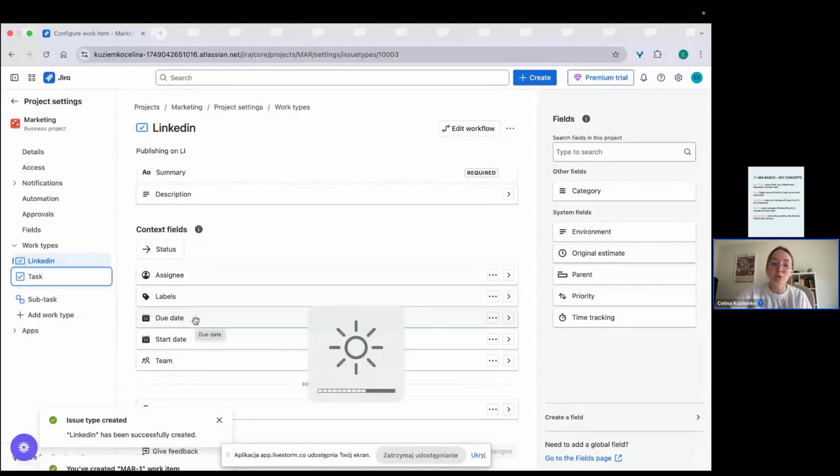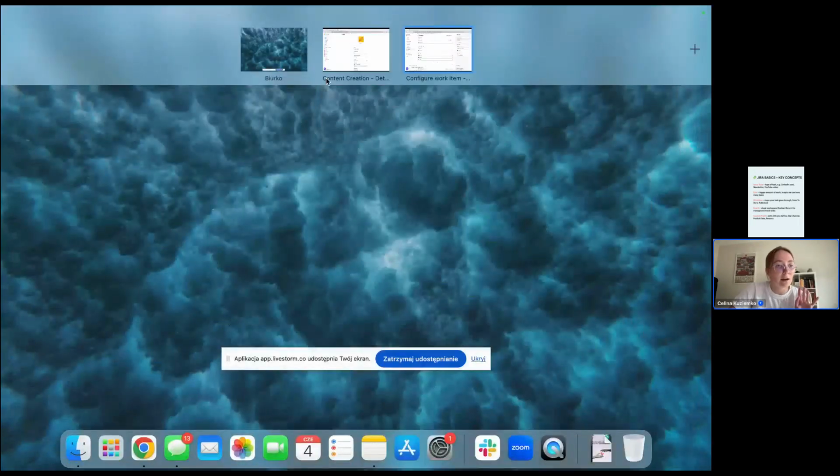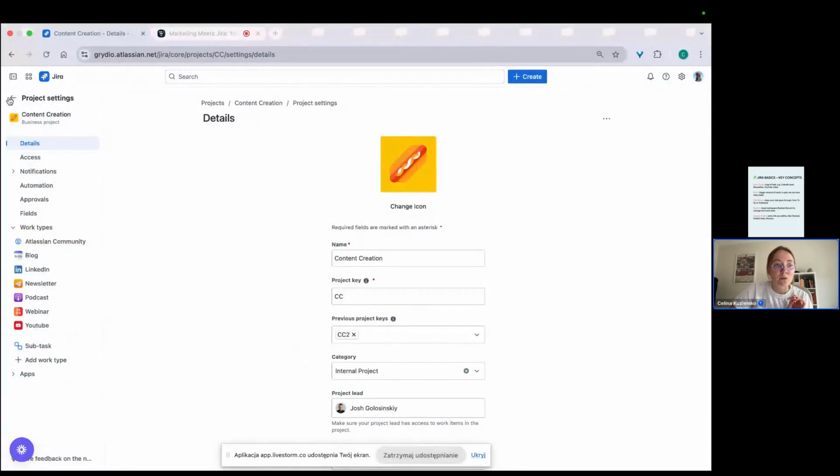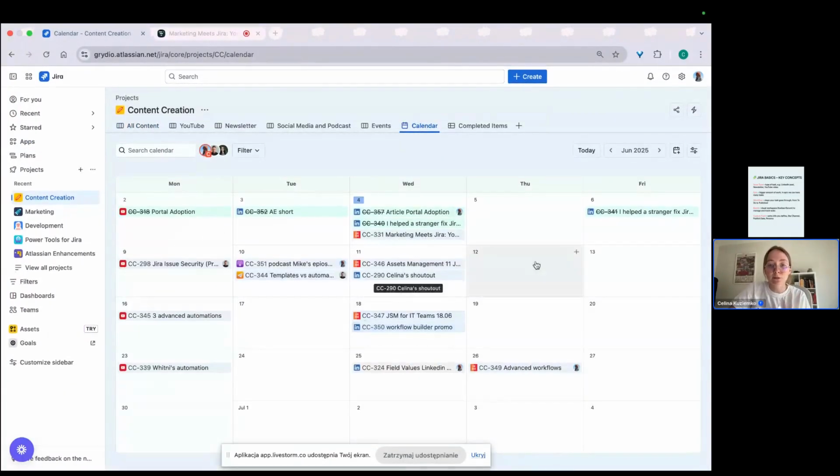If you manage it well and put a due date in every single task, you can have a very nice view in the calendar. I will show you very quickly how it looks. So this is my calendar. As you can see, one month, every issue that has to be done on that day.